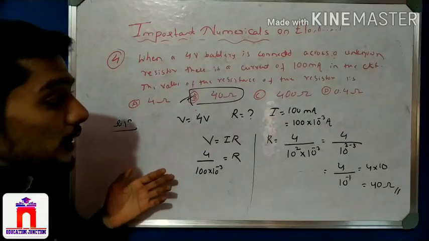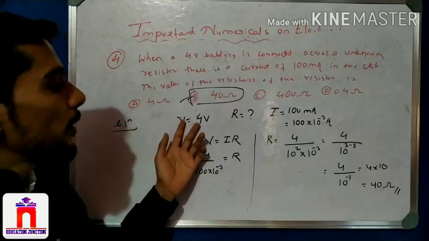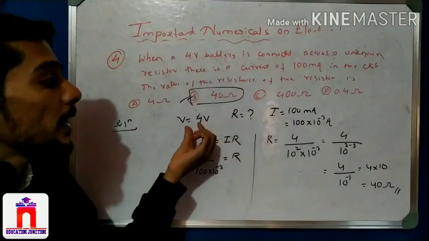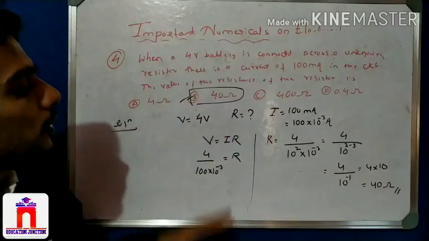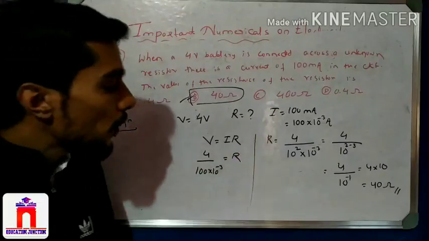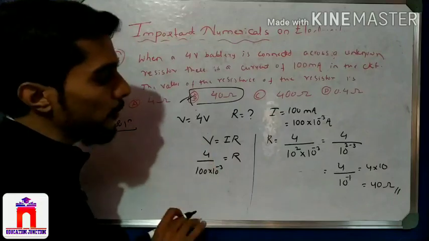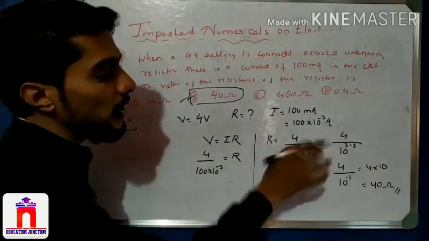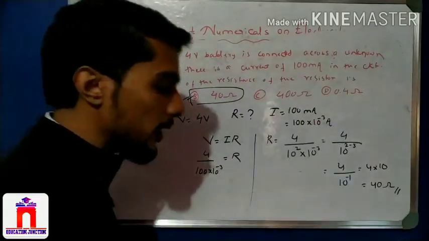How did we solve this one? See how we use the formula here. Simple one. If V and I are known, the relationship between V and I is nothing but our Ohm's law. So we get that formula. How we apply the formula and how we simplify the calculation, that is very important. Some students cancel the 4 and 100 to get 25, again complicated for us. Do not cancel 100. Always write 100 in the form of powers, so it is easy to calculate. It is 2 minus 3 means minus 1, then minus goes upside as 10, and 4 into 10 is 40.